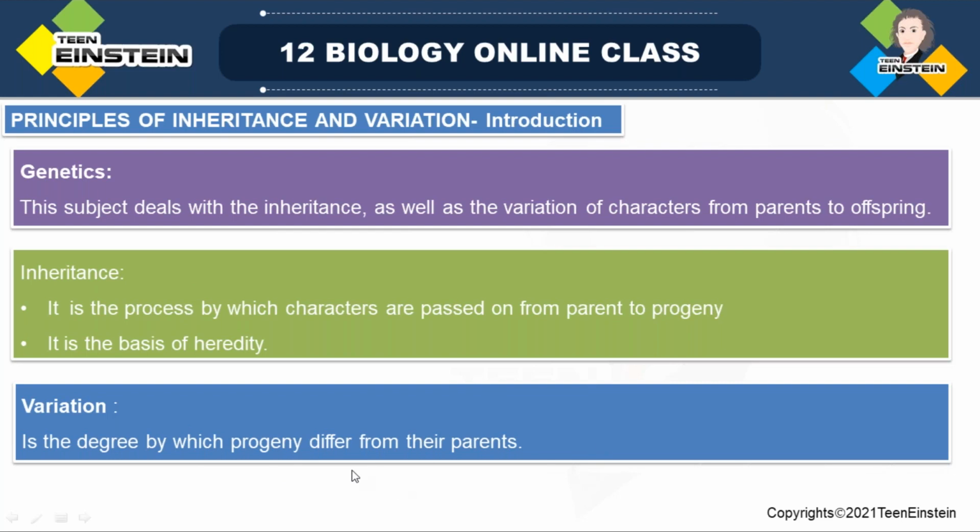It is actually the difference in the DNA. All characters do not pass 100% from one generation to the next generation. So the degree or percentage of difference between the parent and the progeny is called variation.